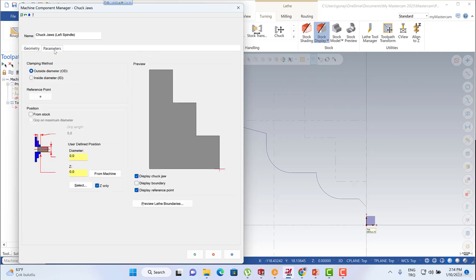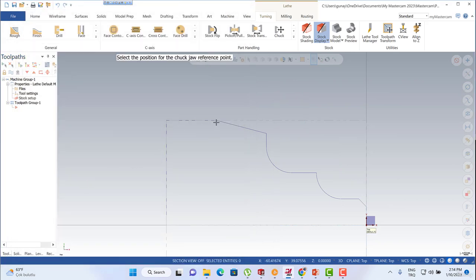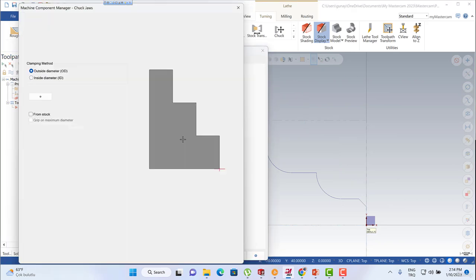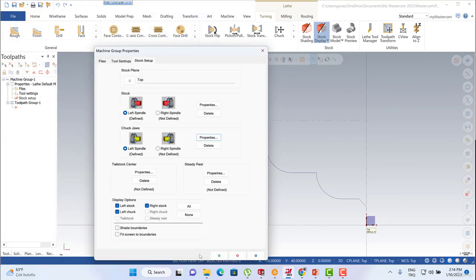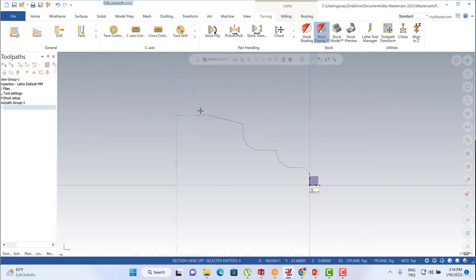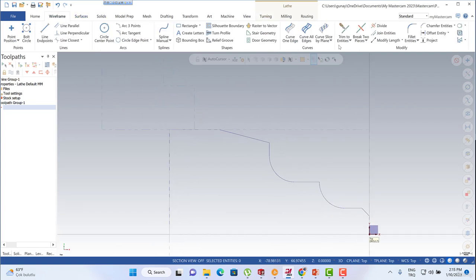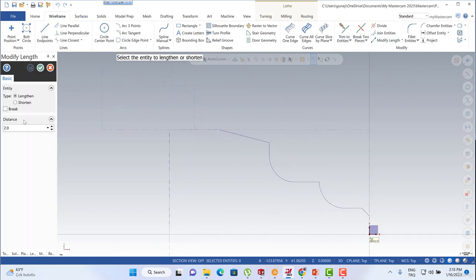We can turn to parameters options instead of using the geometry, and then we're going to use the outside diameter, and then we can use Z position, clicking here, and maybe that midpoint is enough for our chuck position. Okay, it is located automatically. And then let's turn here and modify length options, and we can extend our line like this.